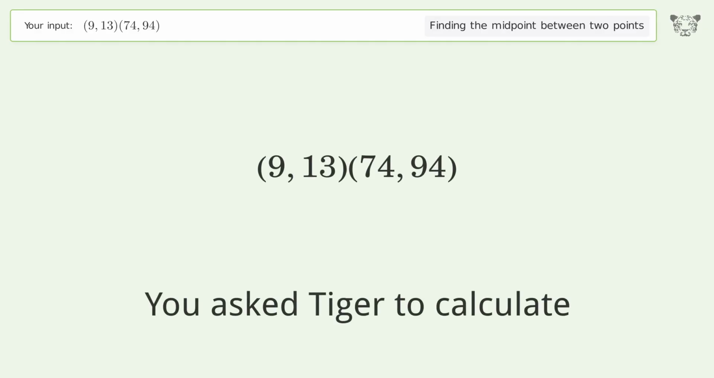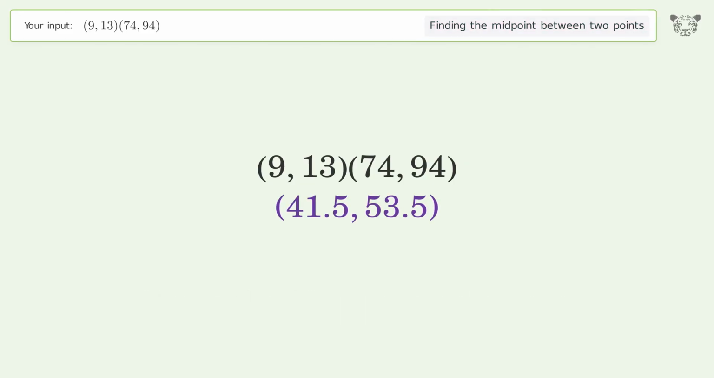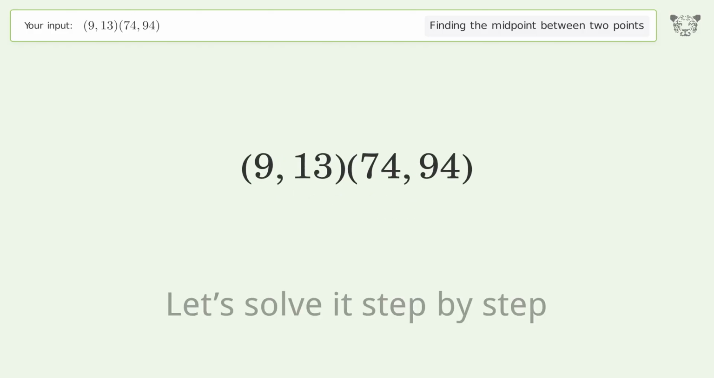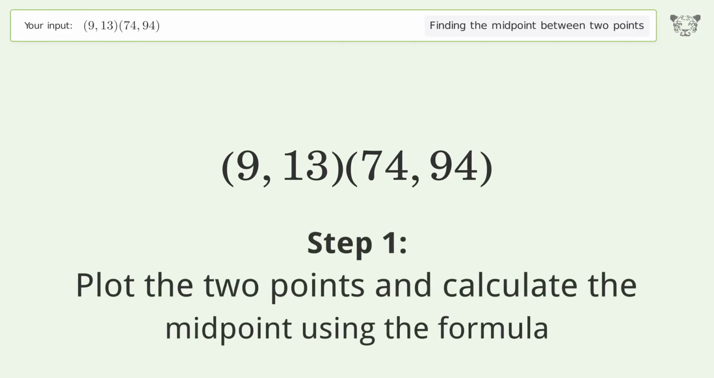You ask Tiger to calculate. This deals with finding the midpoint between 2 points. The midpoint between the 2 points is 41.5, 53.5. Let's solve it step by step. Plot the 2 points and calculate the midpoint using the formula.